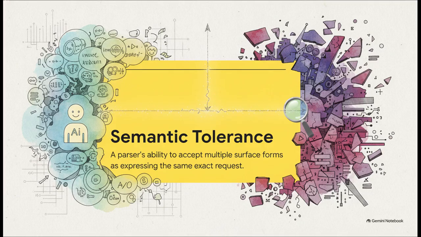And this creates a massive paradox. Semantic tolerance is literally what makes large language model policy engines so usable. They get your intent even if you phrase it weirdly. But mathematically, it makes them fundamentally unsound. You just cannot have semantic tolerance and differential freedom in the exact same component.